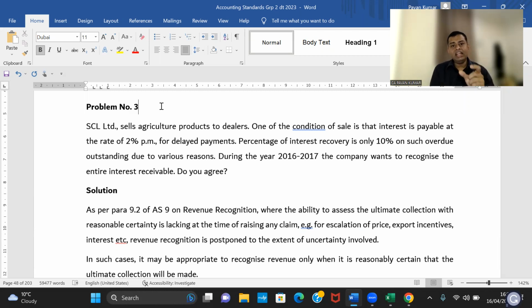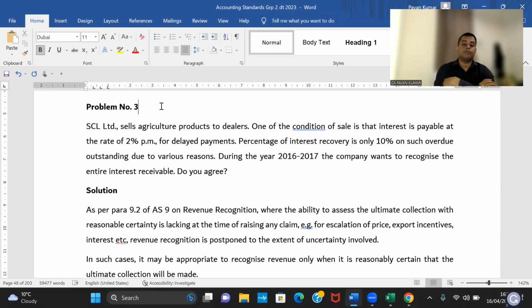So if there is any revenue you have already recognized or you are expected to receive, but the person is not paying interest, how can you recognize it? You have to keep it in a separate account, like a suspense account, and keep accumulating until he pays, or until you have attached the property, sold it and recovered.